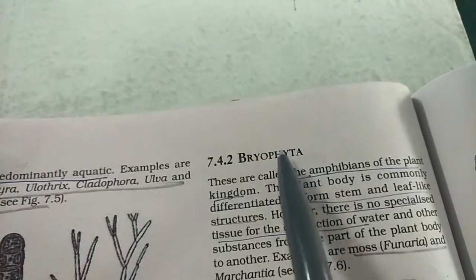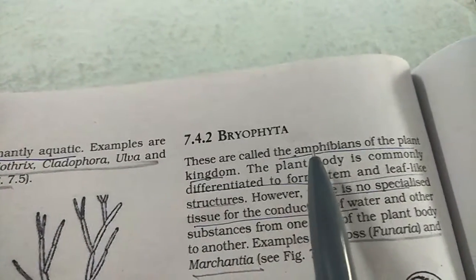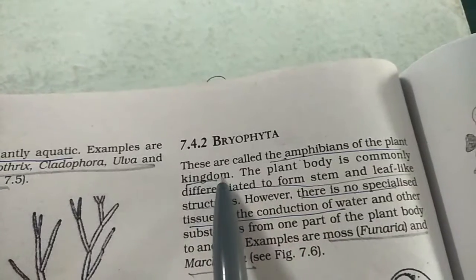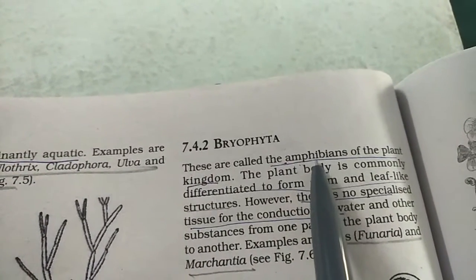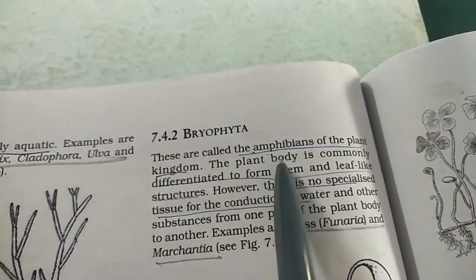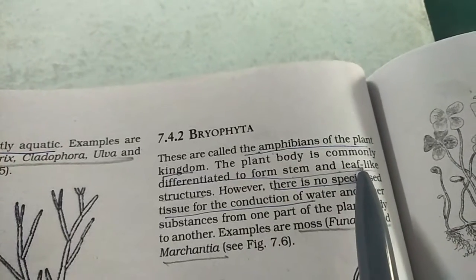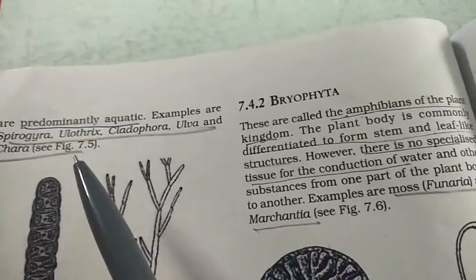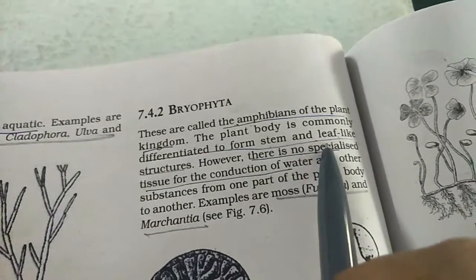The next division is Bryophyta. Now the Bryophyta are called amphibians of the plant kingdom. Why? Because they are found both in land and water. Like you have amphibians, frogs, which live both on land and water. Now here the plant body is commonly differentiated into stem and leaf. You see, previously in Thallophyta there was no differentiation. Now here they have stem and leaf.